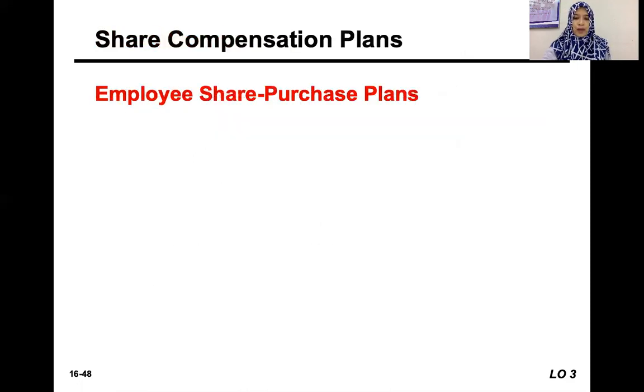Okay, besides the share compensation plans for the executive, there is also an employee share purchase plan. This is dedicated for all other employees. Just now it was only for the top management positions like CEOs, CFOs, general managers, senior managers. So there is also a share plan for the ordinary staff in the company.